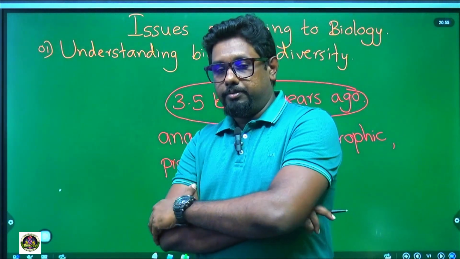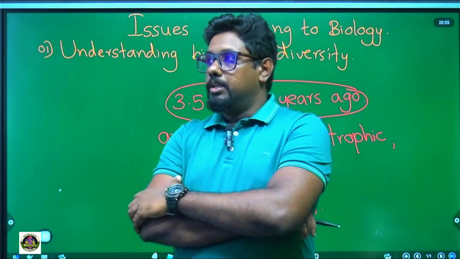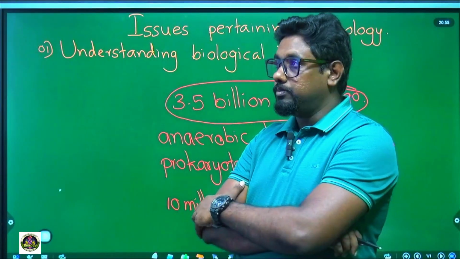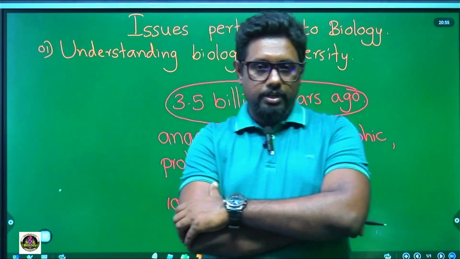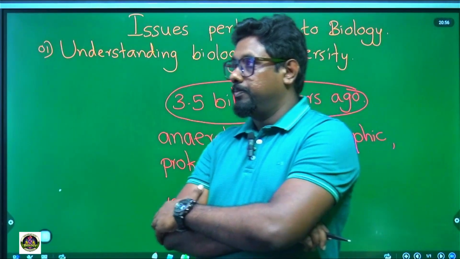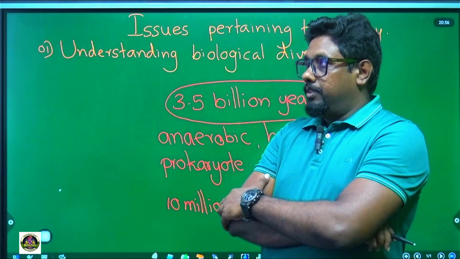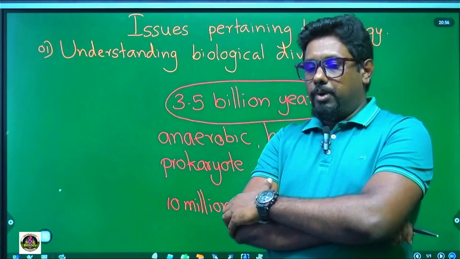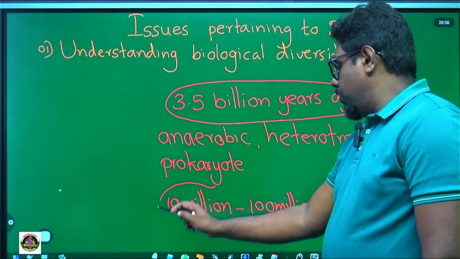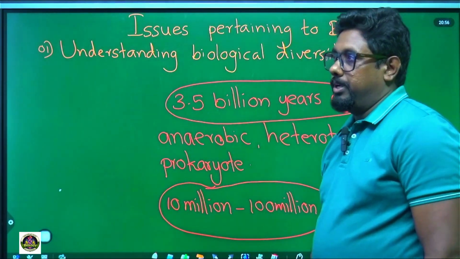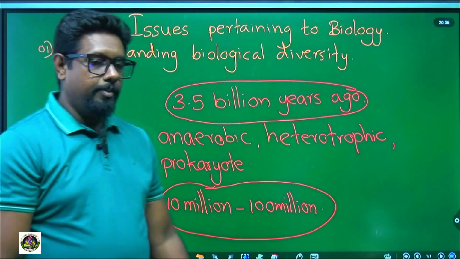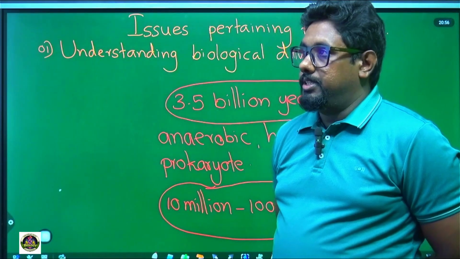Put the next point. Write down: scientists assume, based on their studies, that there are about, in red pen, 10 million to over 100 million species in the world.